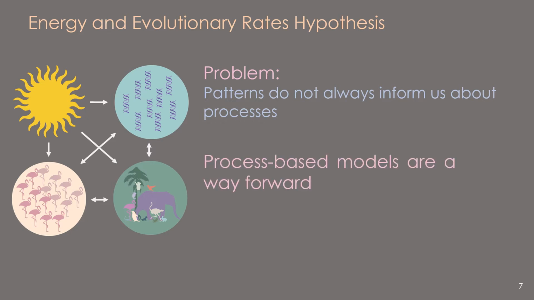One way to bridge this gap is using process-based models. So these are models that explicitly incorporate specific eco-evolutionary mechanisms. And there have been lots of recent advances on this front in the development of spatial simulation models, which allow us to incorporate complex spatially dynamic processes more directly into macroevolutionary models.